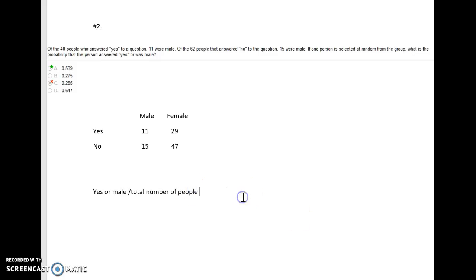Yes or male would be all the people here plus these people here. So if we had 29 plus 11 plus 15, that would give us 55, over the total number. If we add all four numbers up, we get 102. So in our calculator, 55 divided by 102, we'd get 0.539. Okay, so that's question number 2.